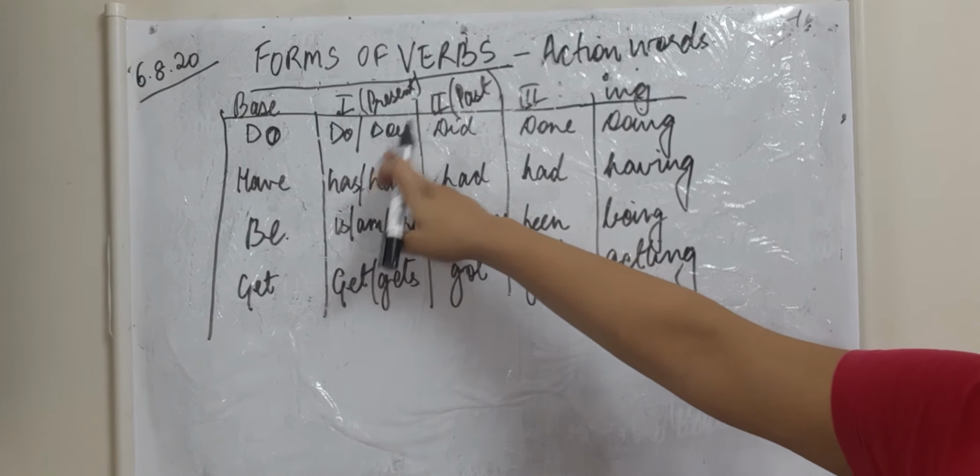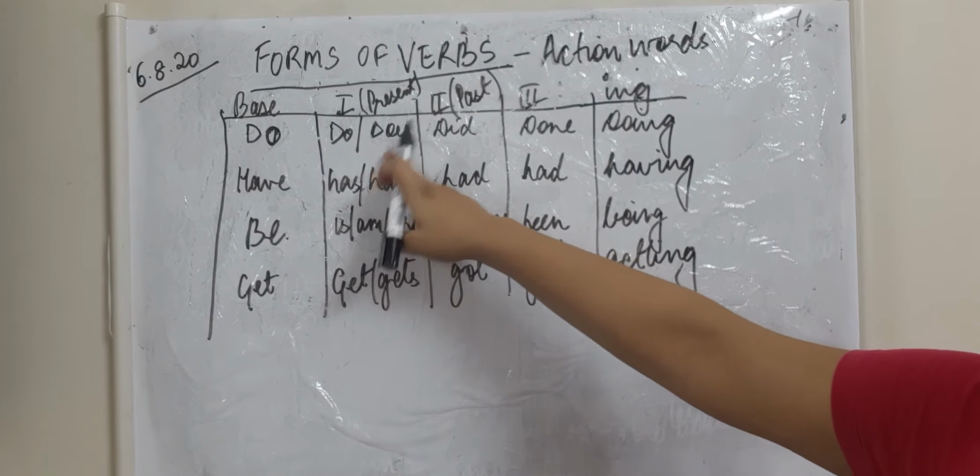So these verbs are called the pillars of grammar because they can be used as main verbs as well as helping verbs. I'll give you an example. What do I mean to say?